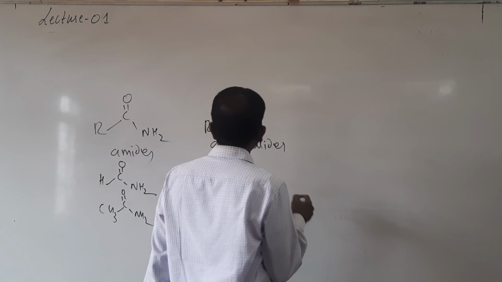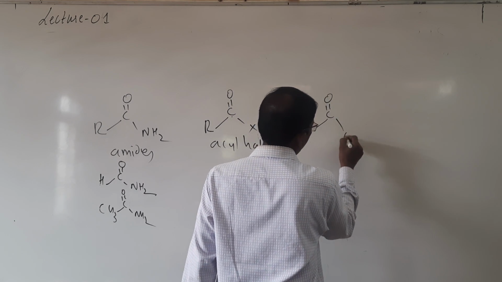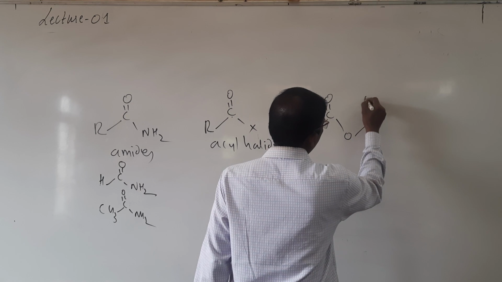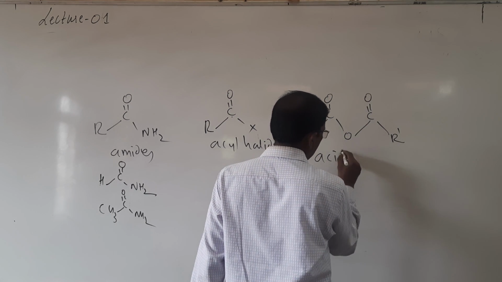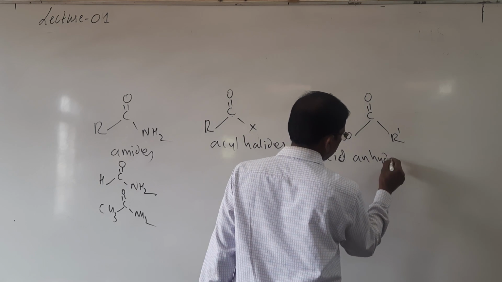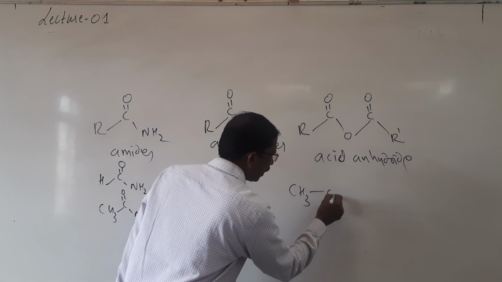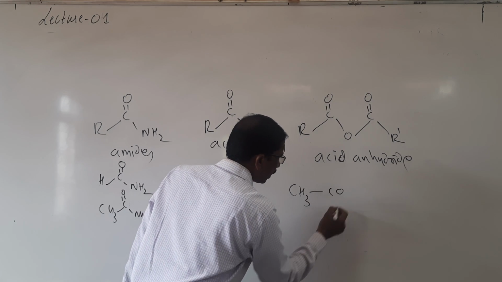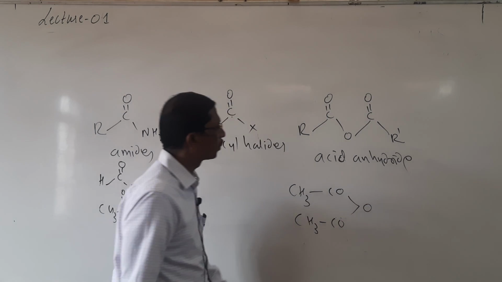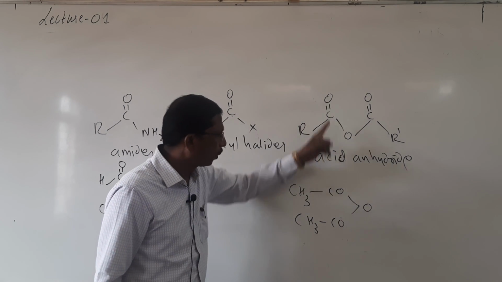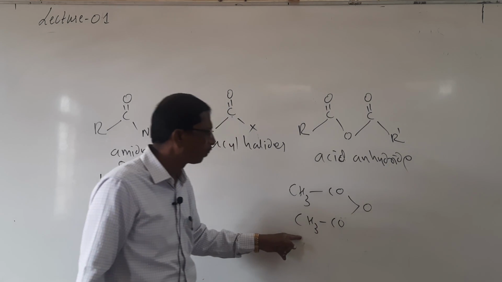And then another one, acid anhydride, R C double bond O, O, C double bond O R dash. So it is called acid anhydride. The best example is CH3CO, O, CO CH3.